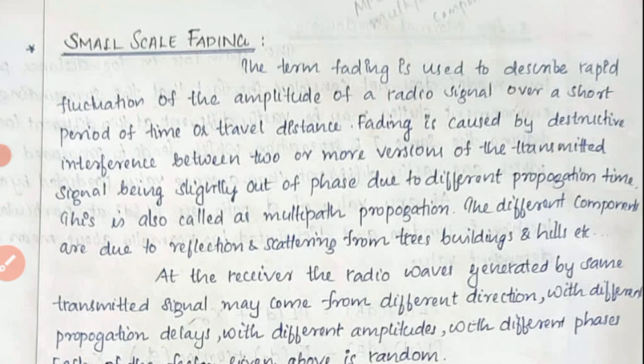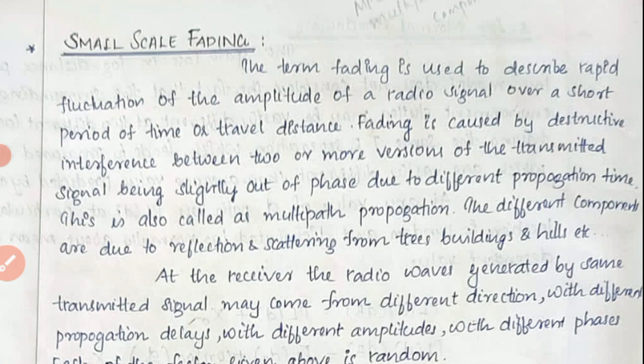It is caused by the destructive interference between two or more versions of the transmitted signal being slightly out of phase due to different propagation time. When we transmit a signal from a transmitter, it undergoes various paths to reach the destination, right?